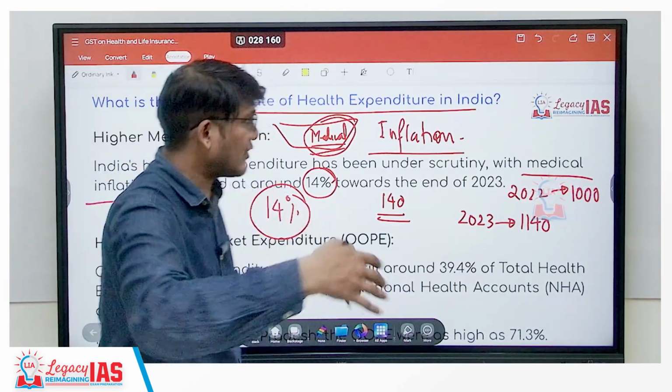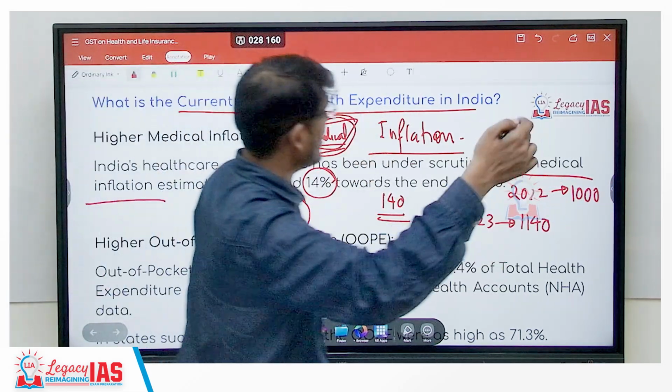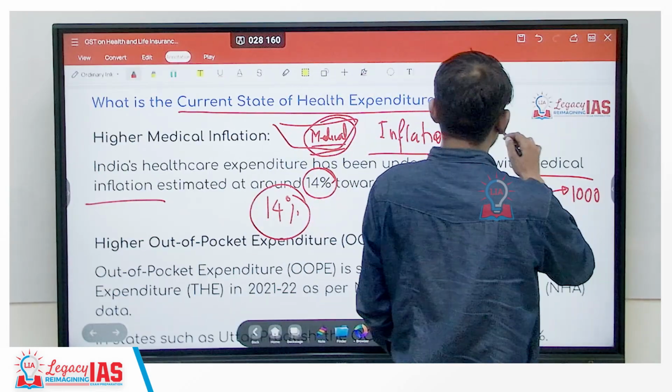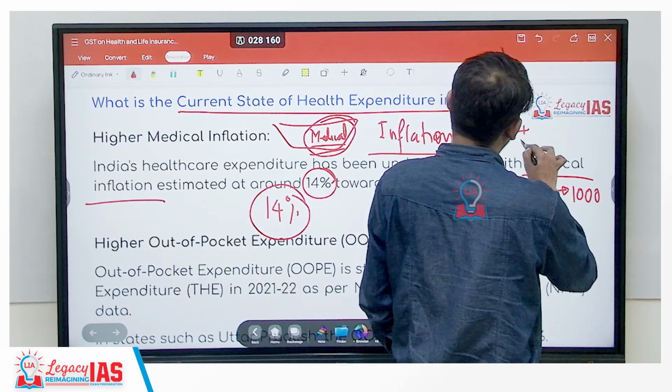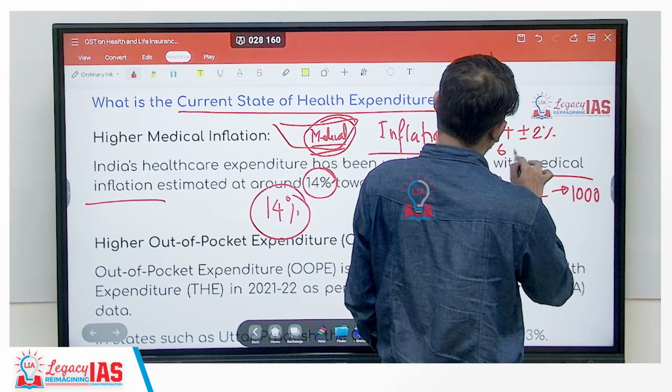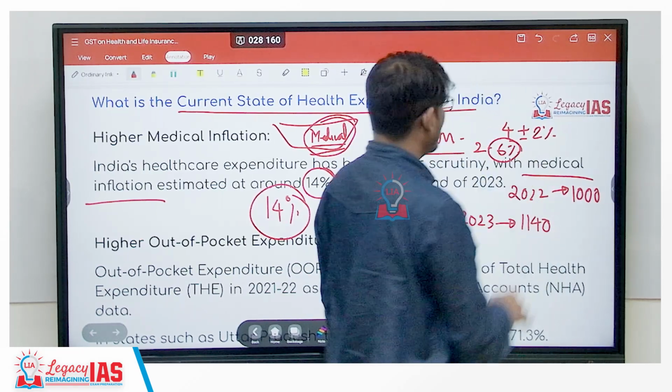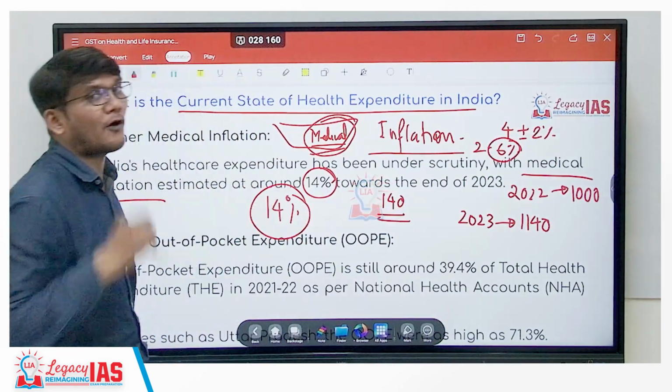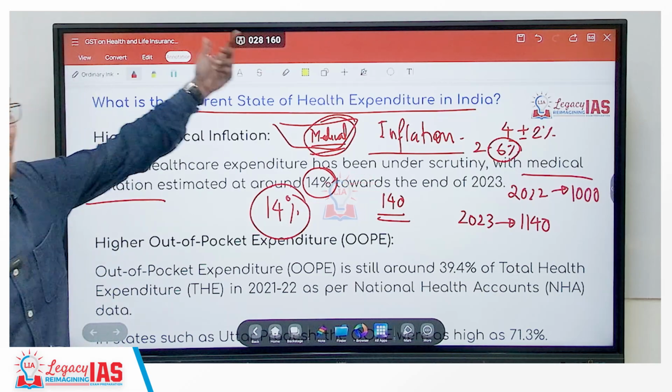Just compare it with the inflation targeting which RBI does with the help of monetary policy. That is 4 plus minus 2%. So it should range between 2 to 6%. Now 6% is the maximum limit. It is more than double of that. So even inflation is higher.